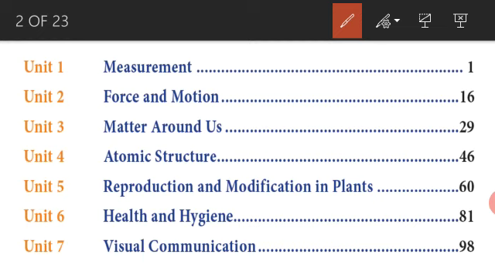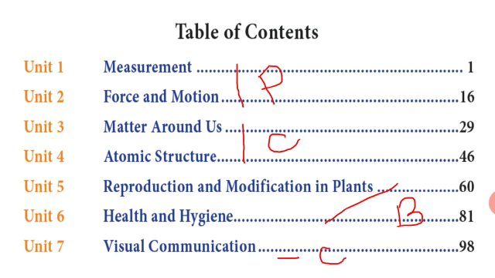Sixth, health and hygiene. Seventh, visual communication. Among these 7, the first 2 we consider physics. The third and fourth we consider chemistry, and fifth and sixth biology. The last, the 7th one, computer science.